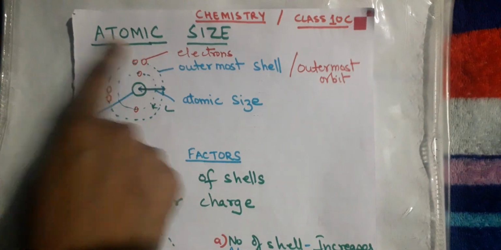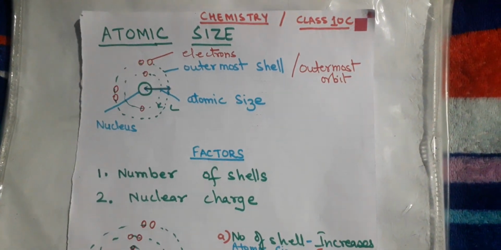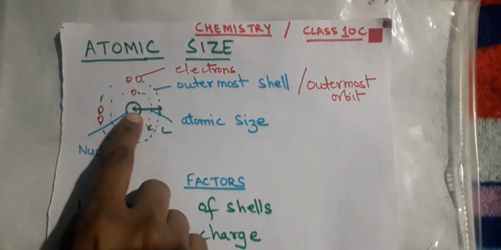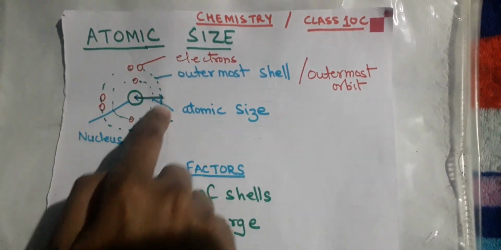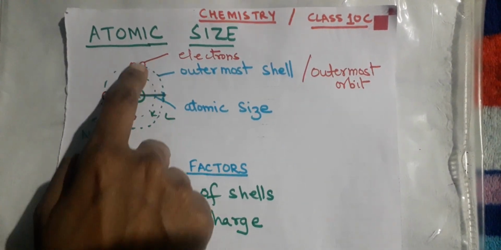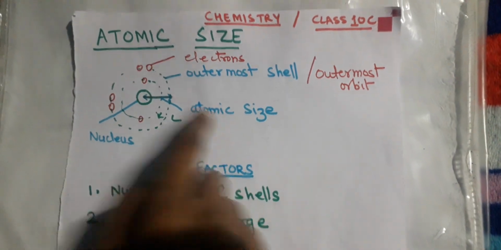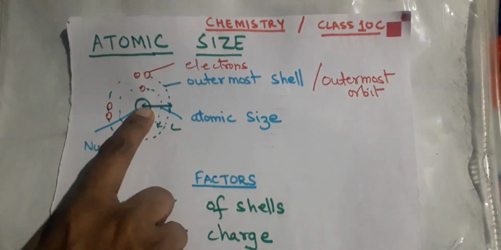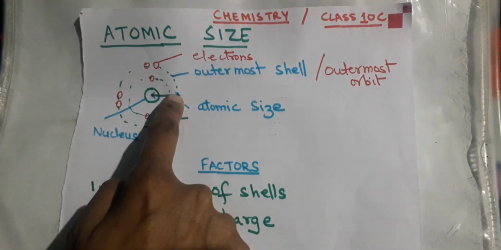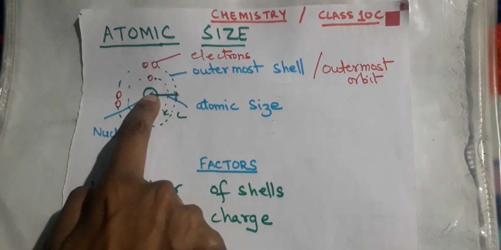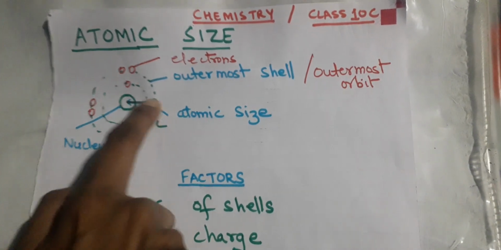Now we'll start with the first property, that is atomic size. I have also told you it's atomic radius, atomic radii. I have made a structure of an atom, you know it, that the nucleus is centrally placed. Orbits are there, the outermost orbit or the outermost shell, or you can say the valence shell, in which electrons are moving. Now what is atomic size? Atomic size is the distance from the center of the nucleus of an atom to the outermost shell or the outermost orbit. So this distance is known as your atomic size.